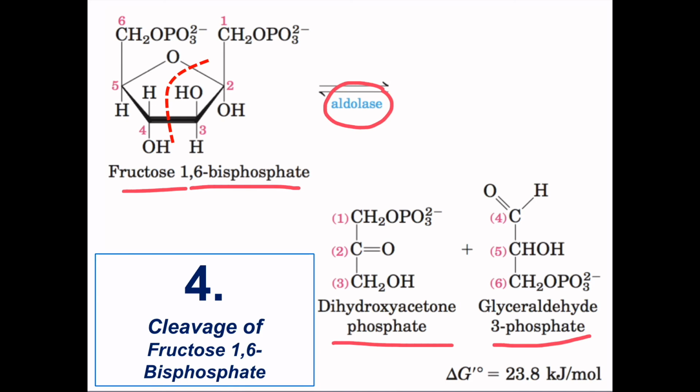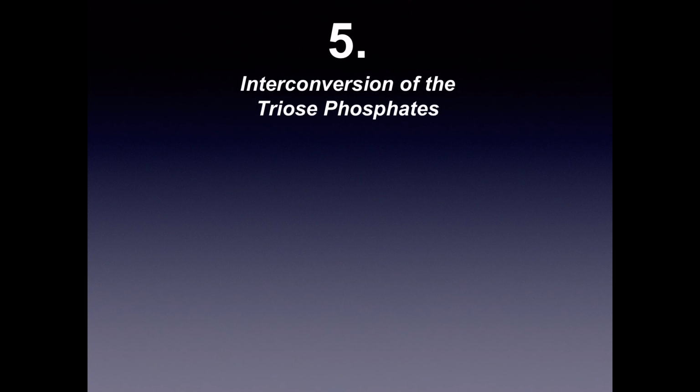So this is a very important step. As you can see, one molecule of fructose 1,6 bisphosphate was broken down into two molecules. This is the one molecule, and another molecule is glyceraldehyde 3 phosphate. So we got two molecules, DHAP and glyceraldehyde 3 phosphate. This is a reversible step in glycolysis. Let us go to the next step.